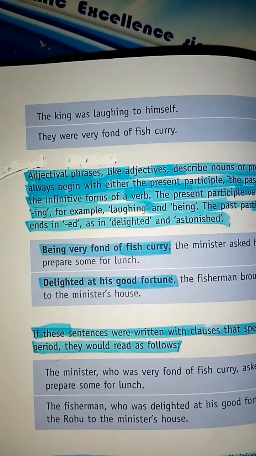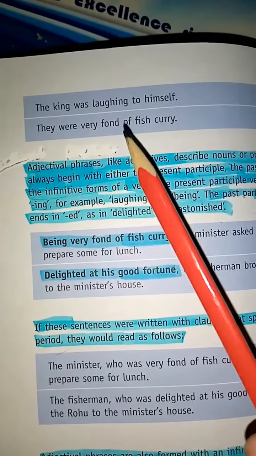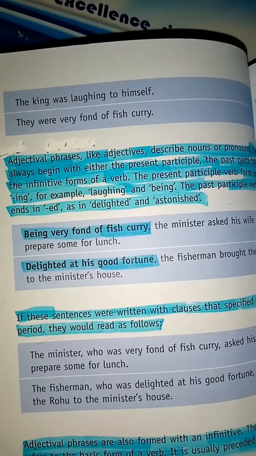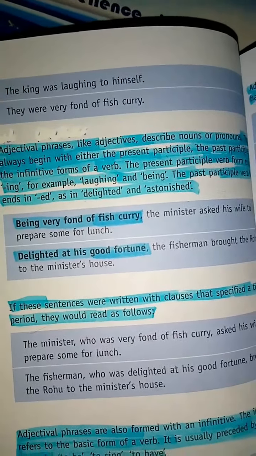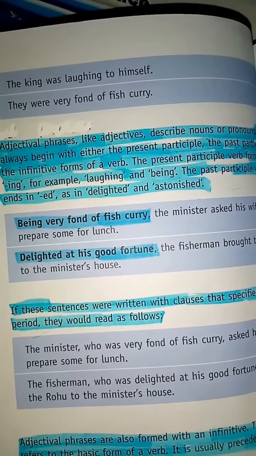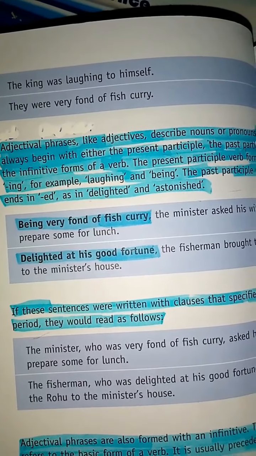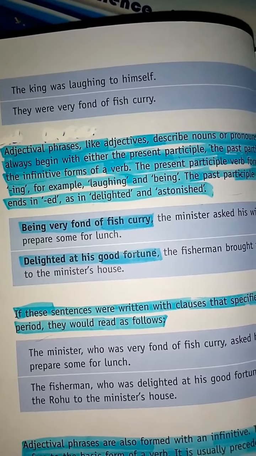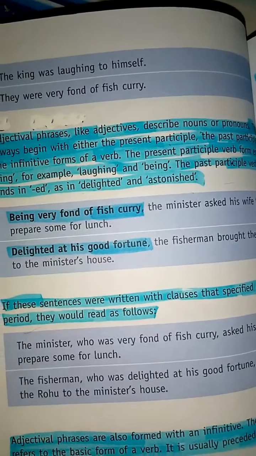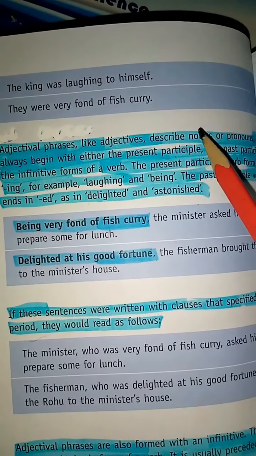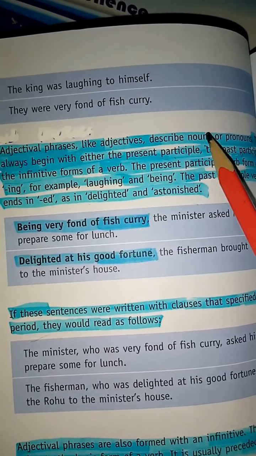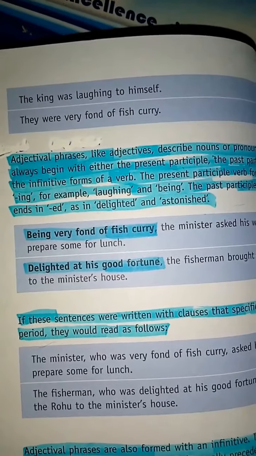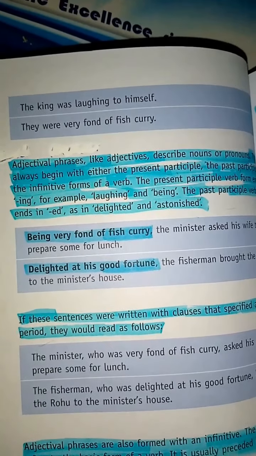they are saying that these adjectival phrases, like adjectives, describe nouns and pronouns. What are the nouns and what are the pronouns? Noun is the name of a person, place, thing or animal, okay, and the pronouns are used instead of the noun, not to repeat the noun again and again in a sentence or in a paragraph or in a passage or in an essay, okay.